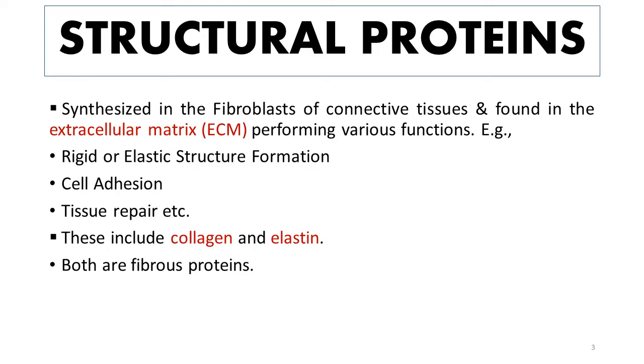And by fibrous proteins, we mean that they are present at different sites of the body in the form of either long fibrils or in the form of long sheets. And another way to define fibrous proteins is that their axial ratio is greater than 10. And what is meant by axial ratio? It is simply the ratio of length of a protein to the width of the protein.